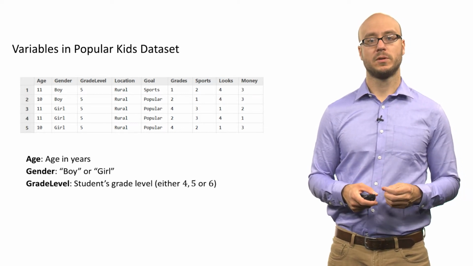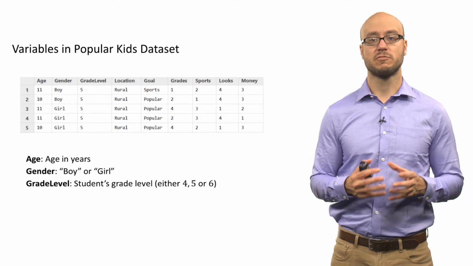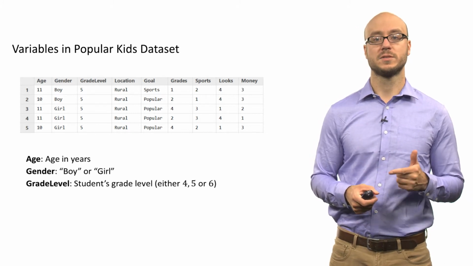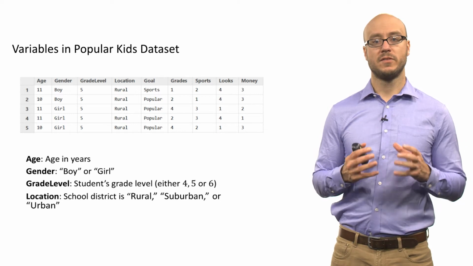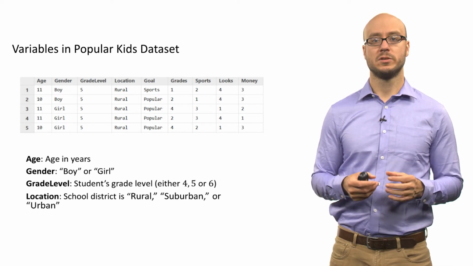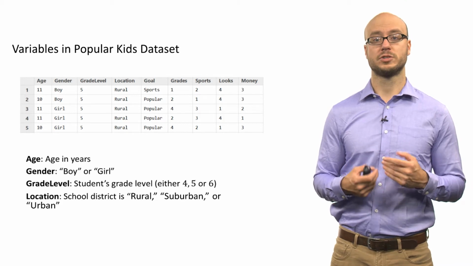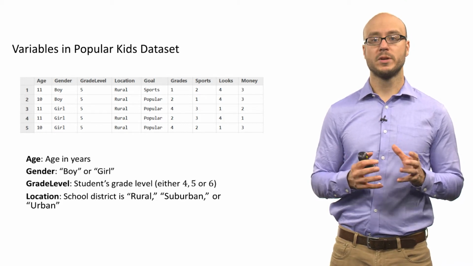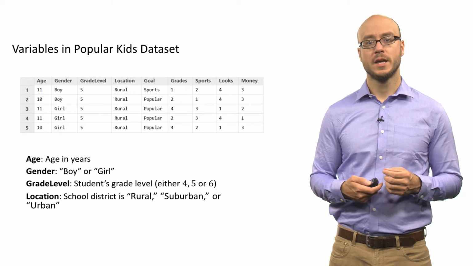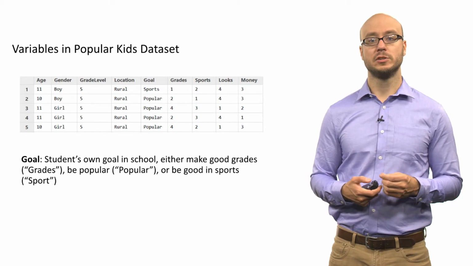We also have this variable grade level, and this is the student's grade level. They're either in the 4th, 5th, or 6th grade. We also have this variable for location. So we have information on the school district where the student is located. Is the school district rural? Is it suburban? Or is it in a city? Is it urban?